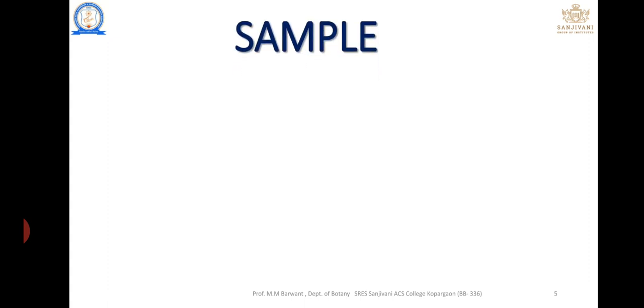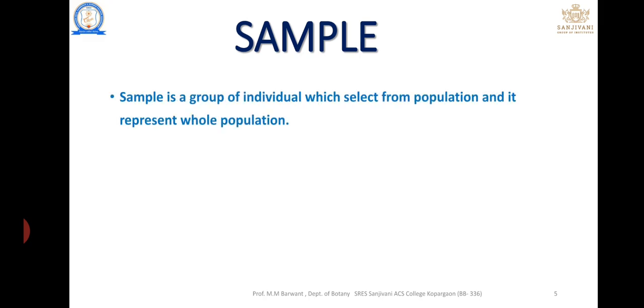Next concept is the sample. Listen carefully, this concept is applied in the next chapters of statistics, biostatistics or computational botany. Sample is nothing but the number of individuals selected from the population on the basis of some criteria or some common character that represents the whole population.